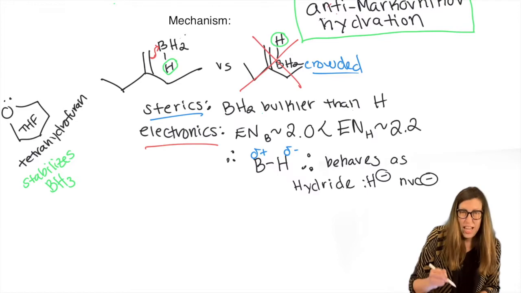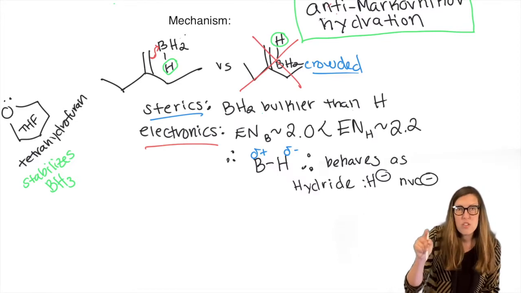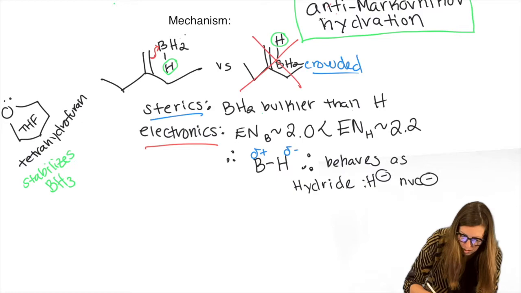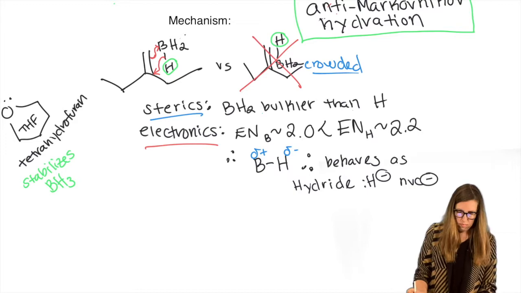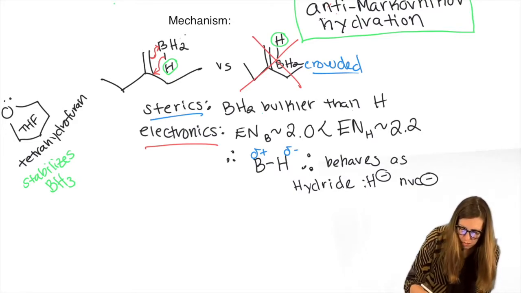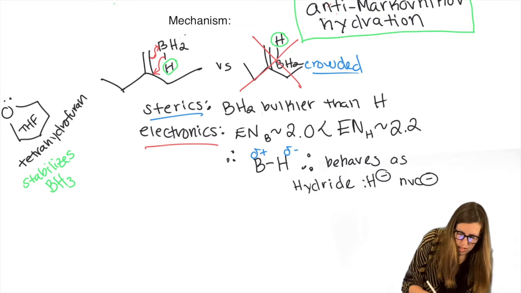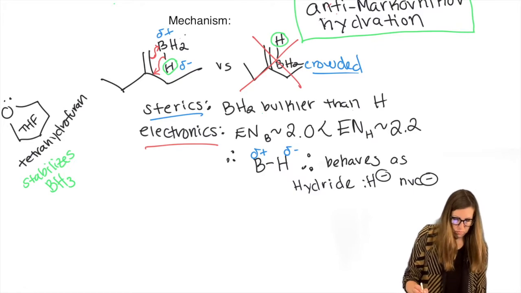Therefore, when the H is ready to attack as a hydride, that means its electrons are going with it. So you take the arrow and you originate at the bond that we intentionally drew in between B and H, and you attack that carbon. So I'm even going to write in this difference in electronegativity with a slight dipole here. So delta minus, delta plus. So that would help us understand why the alkene likes to attack the boron first, and then the hydride subsequently attacks that temporary delta plus, right?